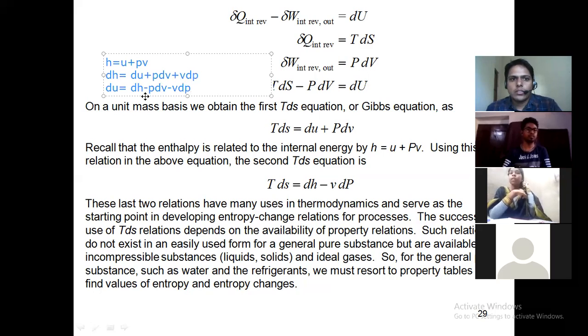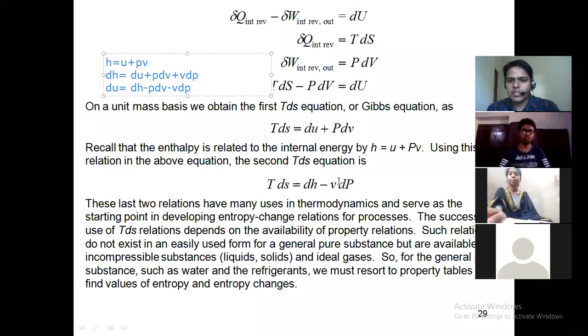So we'll put this dU here. So TdS will be equal to dH minus PdV minus VdP plus PdV. So PdV will cancel out and we'll get TdS is equal to dH minus VdP. So these two equations are known as TdS equations or Gibbs equations. TdS is equal to dH minus VdP or TdS is equal to dU plus PdV. So we can use these two equations to solve the problems of thermodynamics.